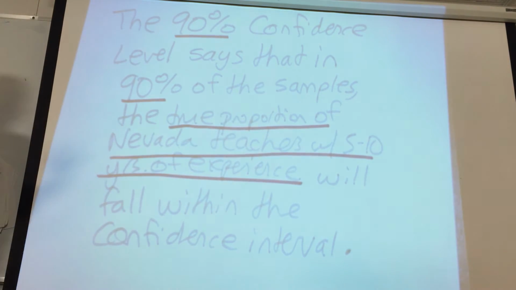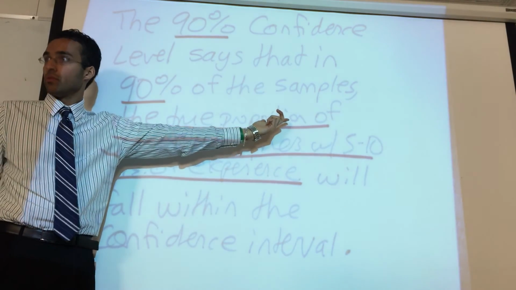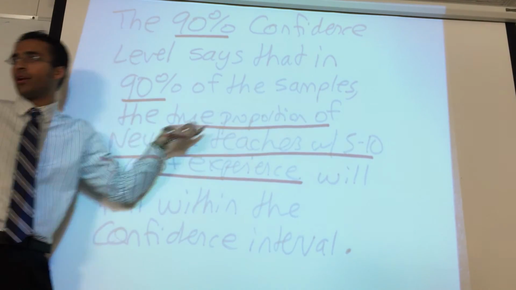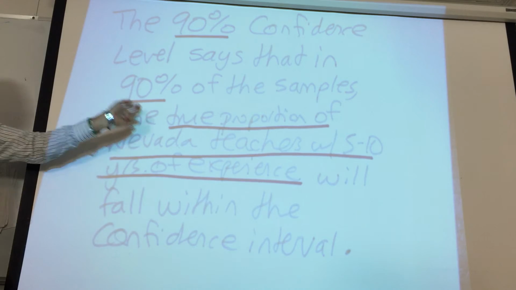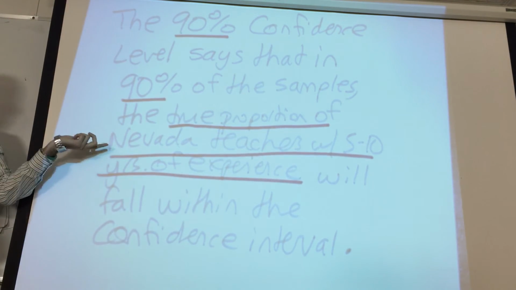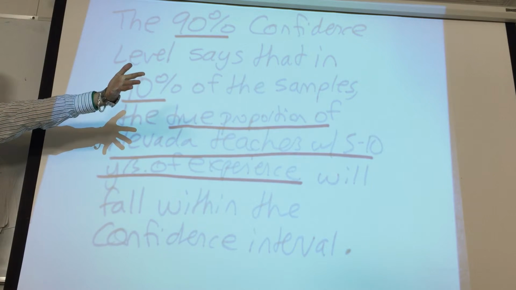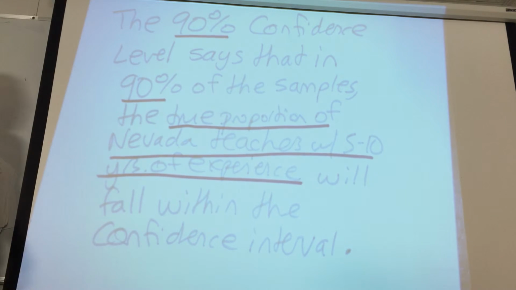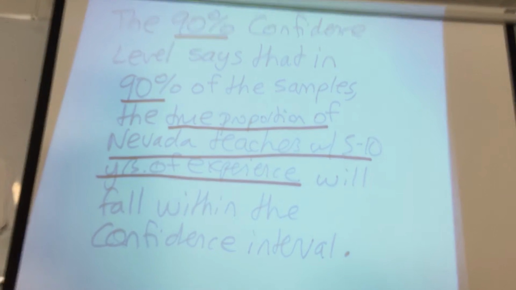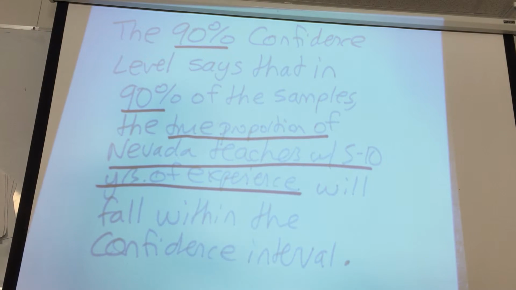If it's a quantitative variable, it would say the true mean. So the true mean number of M&Ms, the true proportion of the categorical, right? Either you've been for 5 or 10 years or you haven't. Do you see the difference there? So what this means is, and folks, this is key because in the exam, there'll be a multiple choice question where they're going to ask it like this.